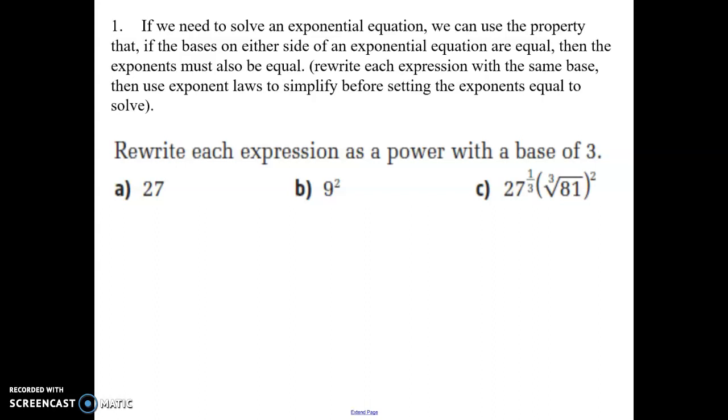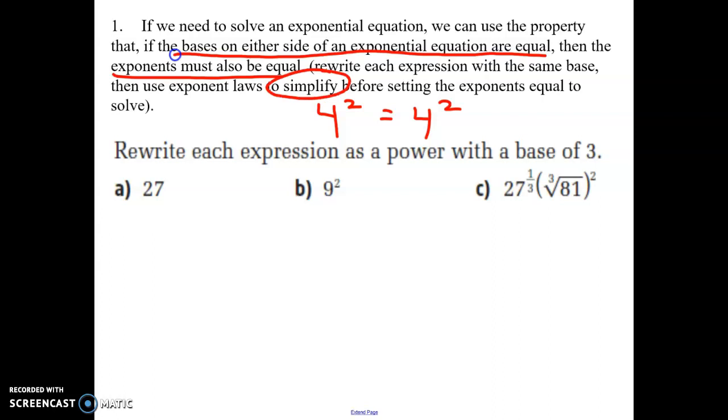So our goal is that if we're solving an exponential equation, we can use the property that if the bases on either side of an exponential equation are equal, so again, bases have to be equal, then the exponents must also be equal. So what I'm saying, you guys, is if you have 4 squared, that would be equal to 4 squared. So if the bases are the same, then their exponents would also have to be the same if you have an equal sign in between them. So what we have to do is get these things to the same base by simplifying before we can solve.